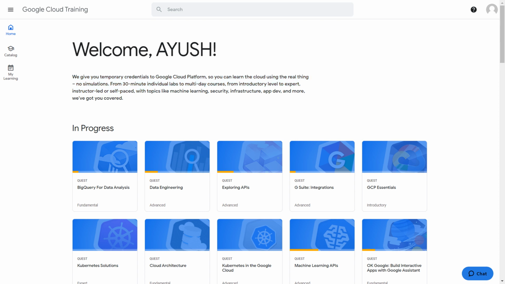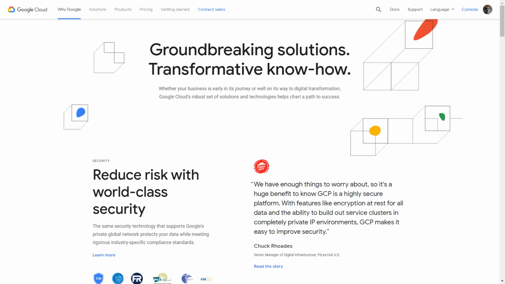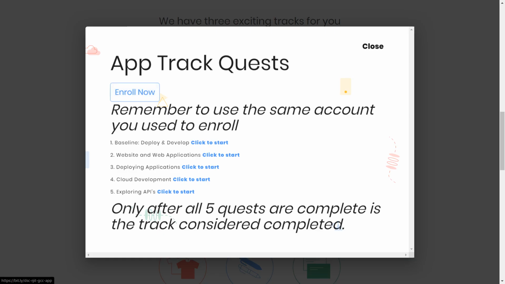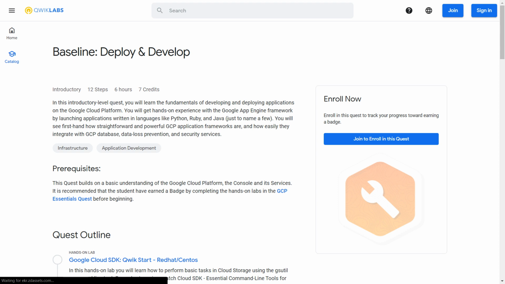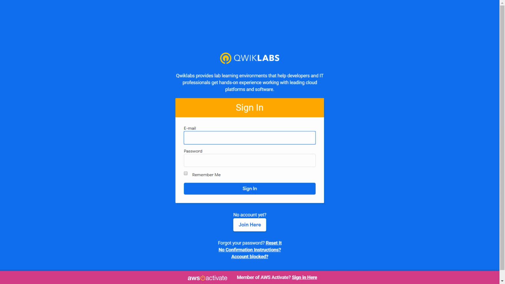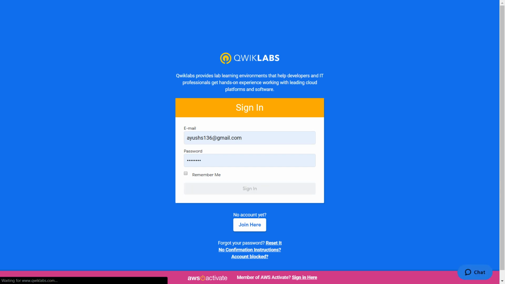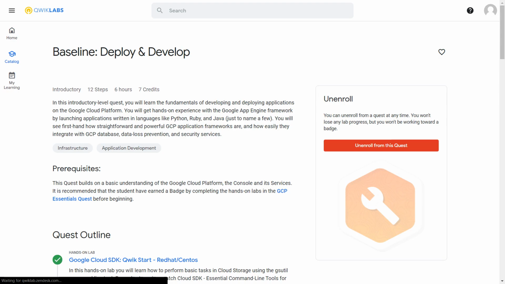Good. So the first thing you have to do is go into your website and click on this. After clicking on enroll now and making the new user account on Quick Labs, you have to come back to this page and click on this. You'll be landing on a page like this. I guess you have to sign in again.